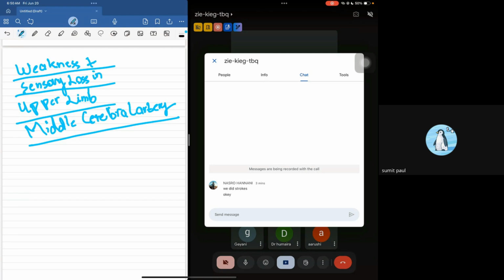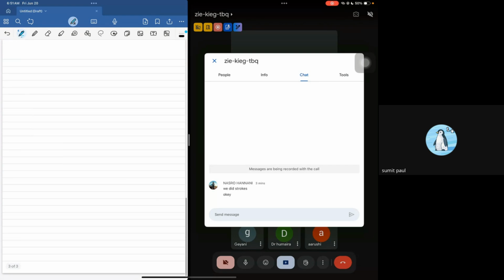Now, if they give you a patient and say that this patient only has weakness of a particular limb, only weakness of the left upper limb or the left lower limb, then what is the most likely stroke that comes into your mind? This stroke is known as a pure motor stroke. This is the third type. Remember, the stroke only involves the motor system.